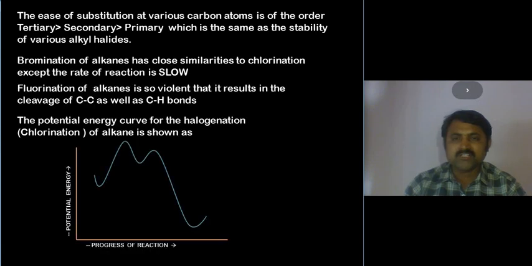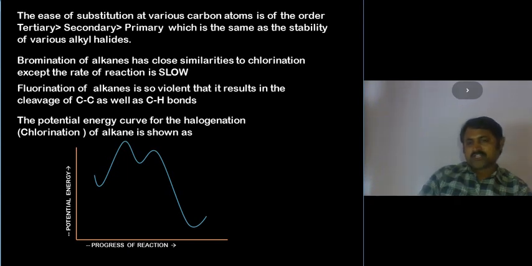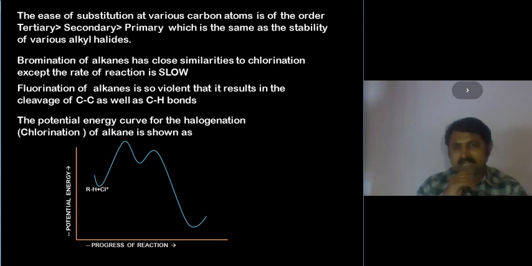According to this chain reaction mechanism, we can see one potential energy curve for halogenation, in which potential energy is taken on the y-axis and progress of the reaction on the x-axis. The reaction starts with alkane, which is attacked by a chlorine free radical.